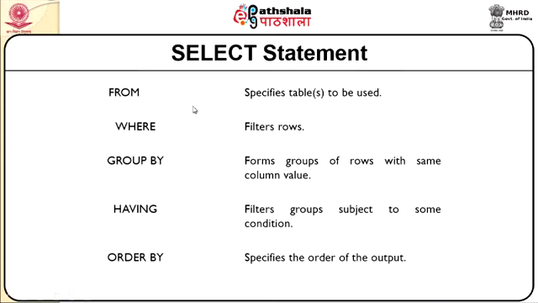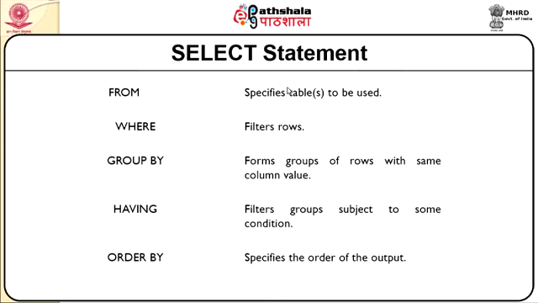It can even include more, where after select I can include a from which specifies the table that is to be used for this query. What is to be selected should have a where.